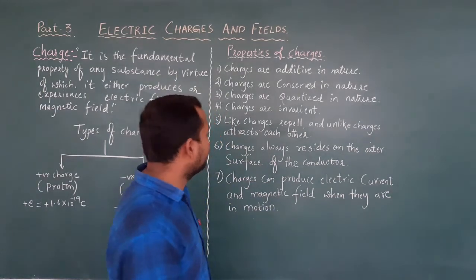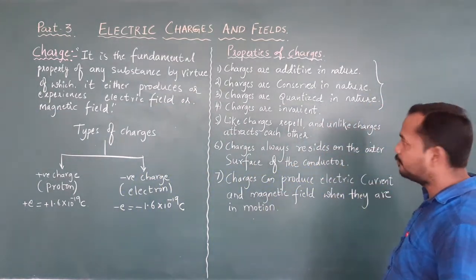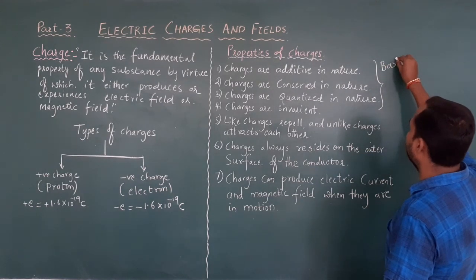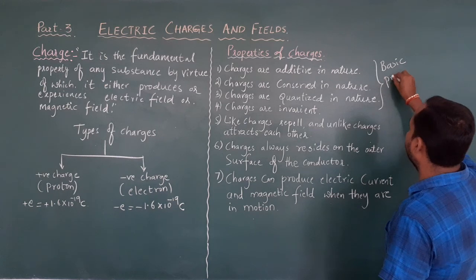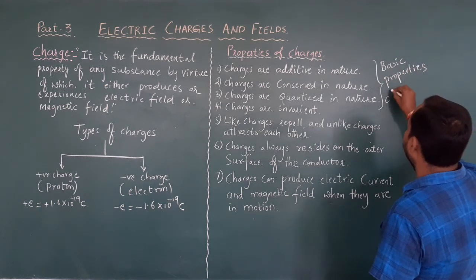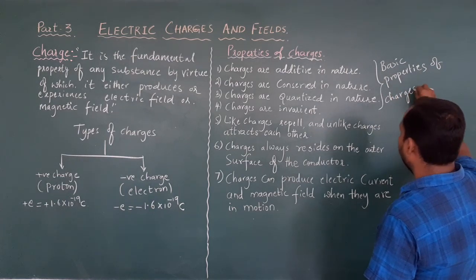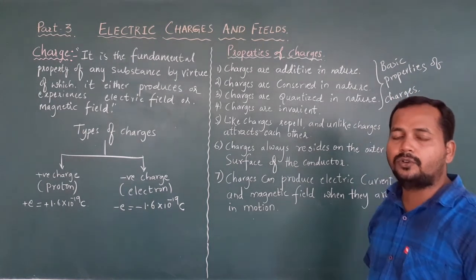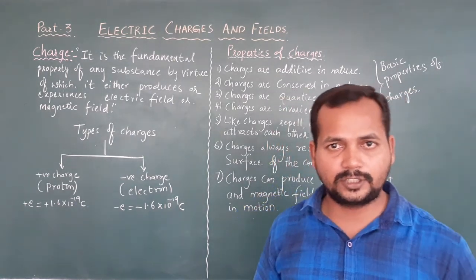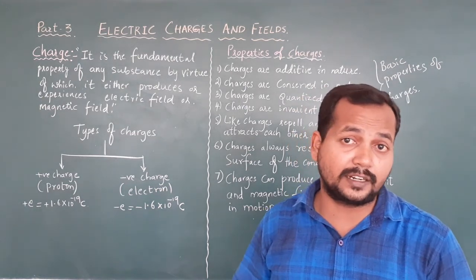So out of these 7 points, these 3 are very fundamental. Therefore, these are called basic properties of charges. In the examination, they may ask you to list 3 properties of electric charges for 3 marks, or sometimes they may ask you to list 6 properties of electric charges for 3 marks.